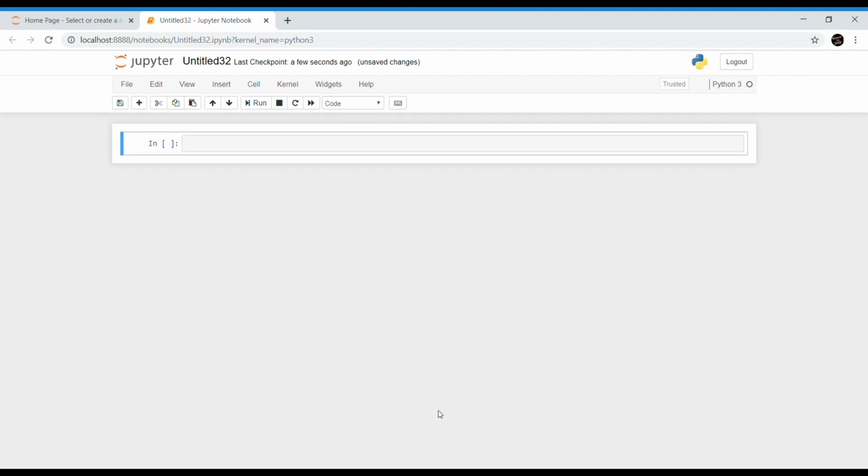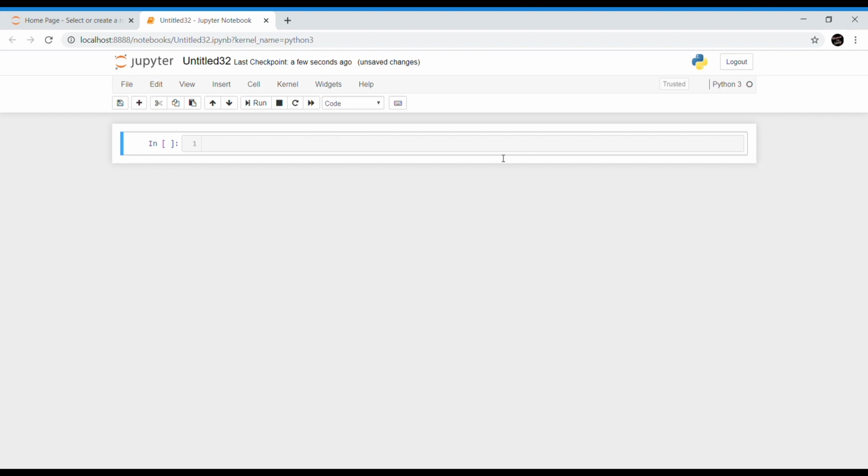We are going to talk about some inbuilt functions in list. So our first function is the append function. The append method adds a single item to the end of the list. It does not create a new list, rather it modifies the original list. So here is the syntax.